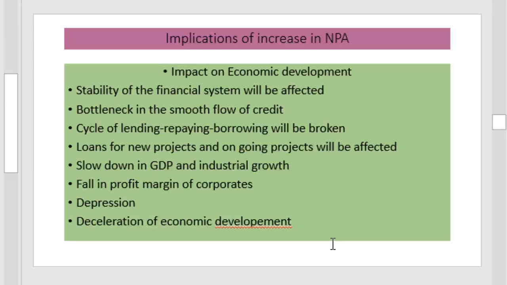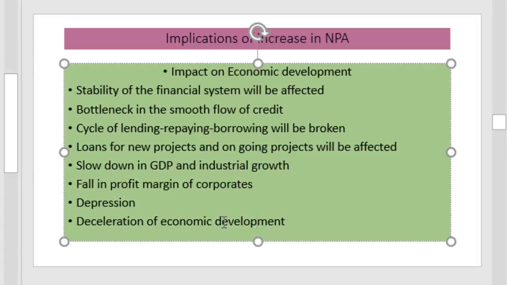Finally, deceleration of economic development. This is the impact of the increase in NPA on economic development. That is, the stability of the financial system will be affected. There will be bottlenecks in the smooth flow of credit. The cycle of lending, repaying, borrowing. This is a cycle. If it is smooth, then everything will be correct.